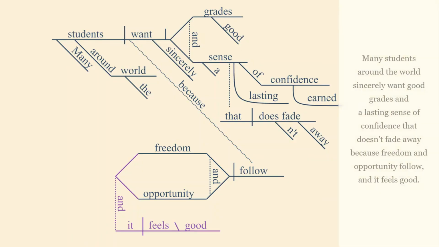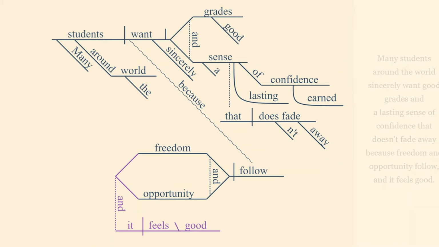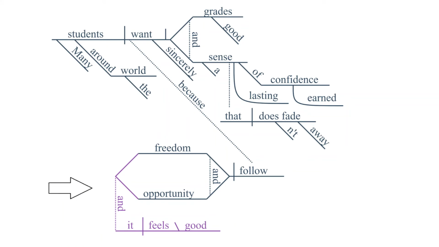And now we have a compound complex sentence. It's complex because we have an independent and a dependent clause combined. And it's a compound because down here in this section, we have two independent clauses joined together with a coordinating conjunction, and in this case.